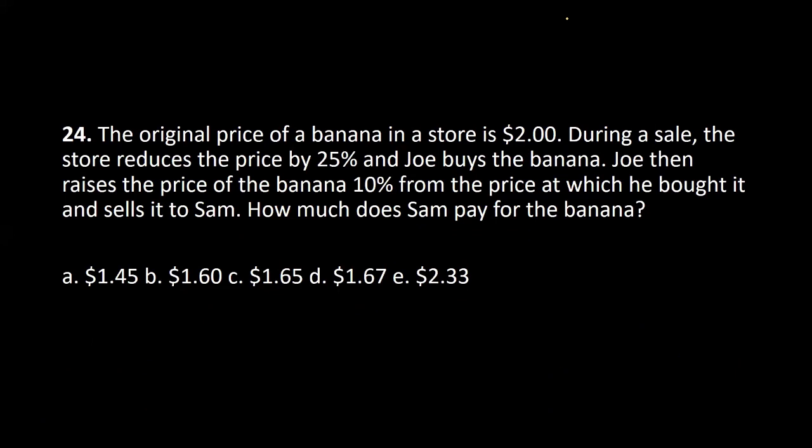The original price of banana in a store is 2 rupees. During a sale, store reduces the price by 25% and Joey buys the banana. Now this Joe or Joey, whatever you want to read it as, then raises the price of the banana 10% from the price at which he bought it and sells it to Sam. How much does Sam pay for the banana? That's a pretty simple straight question. Understand it clearly once, you will get the answer easily.